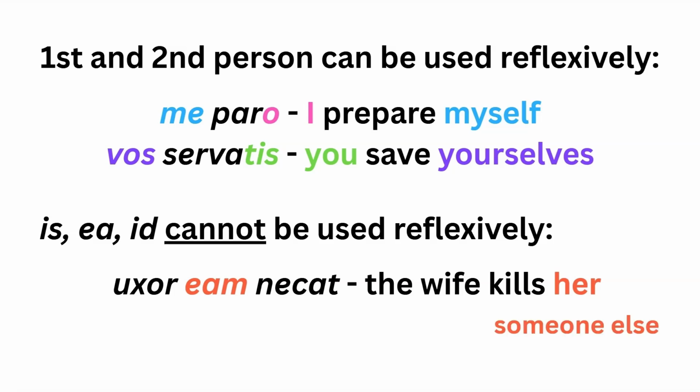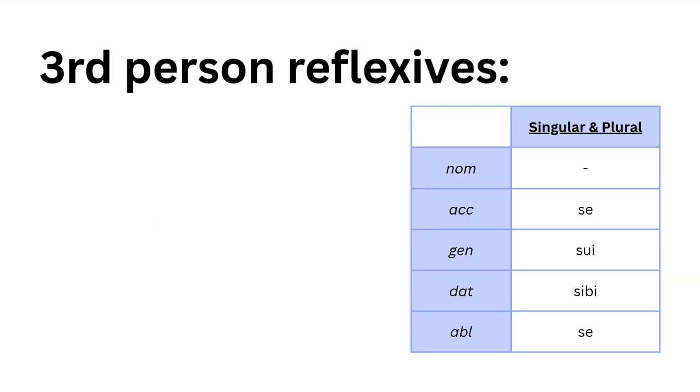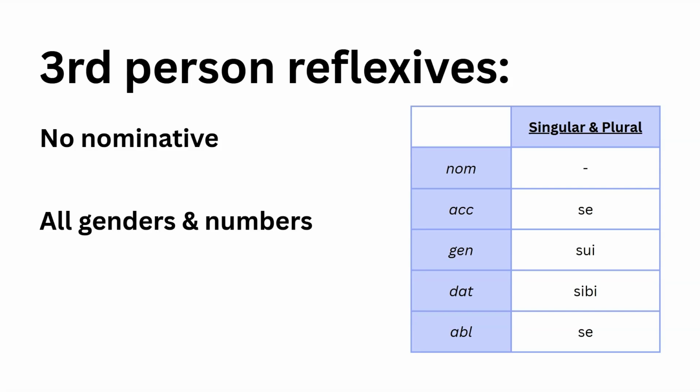That means if we want a third person to be used reflexively, to do something to themselves, we need a new set of pronouns. These are the third person reflexives. Now, the good thing about the third person reflexives is there is no nominative because you've already used the nominative in the original sentence. There is only one set of endings for all genders and numbers, so you only have 4 extra words to learn for all third person reflexives.